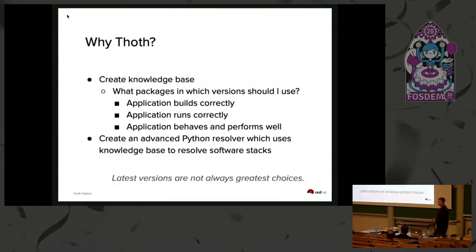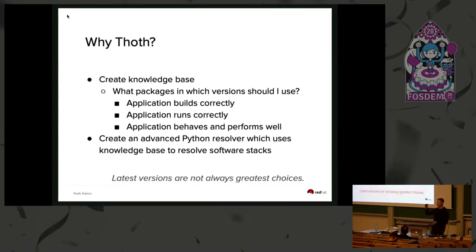And that's basically Thoth. In Thoth, we aggregate some knowledge about packages, such as if the application builds correctly, if it runs correctly on different Python versions in different operating systems, if it behaves correctly, what the overall performance is, and then there is a resolver written that takes into account these observations and can resolve software stacks that are high performing.